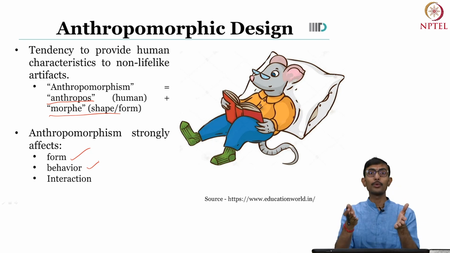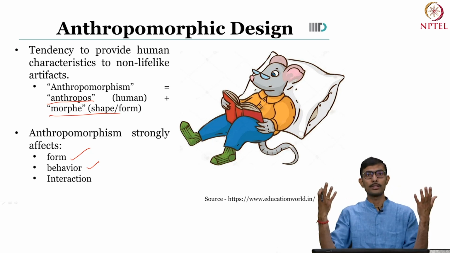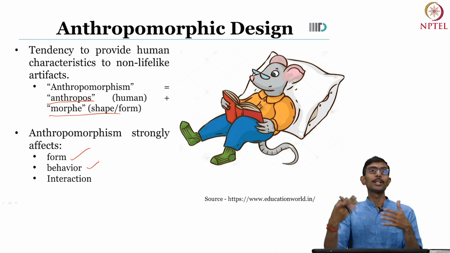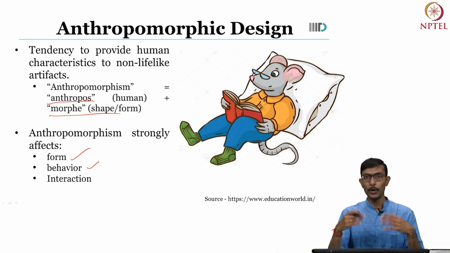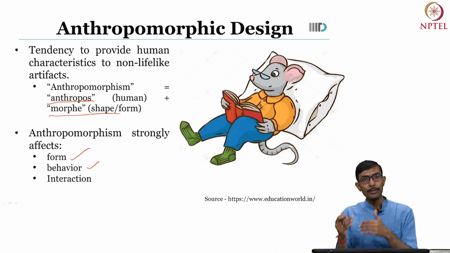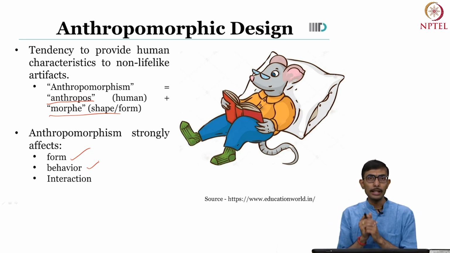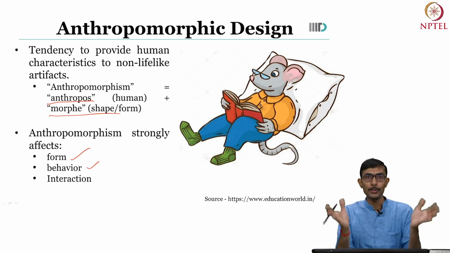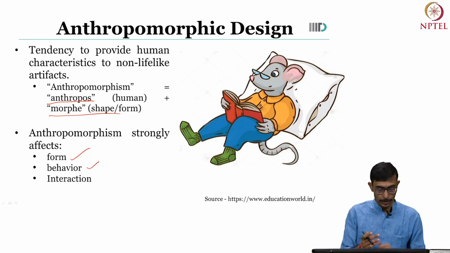For example, looking at us with two eyes rather than four eyes. Who is stopping you from creating four eyes in the robots or agents or systems? No one, right? But it turns out that humans would feel more familiar and comfortable around robots which have two eyes, because of course they are human-like, because of the anthropomorphic nature of us.